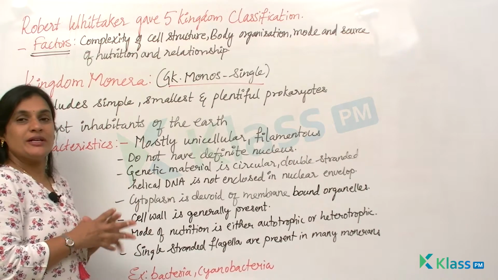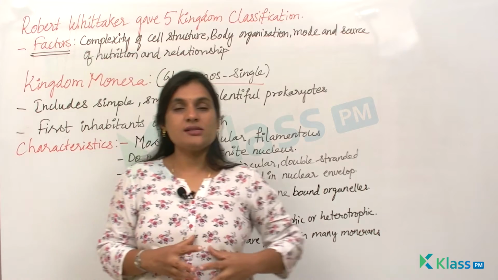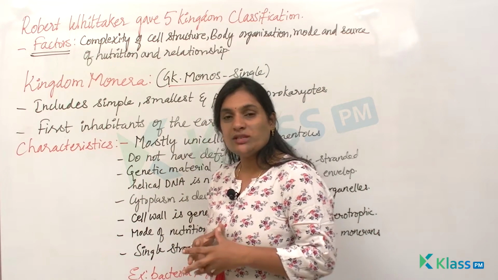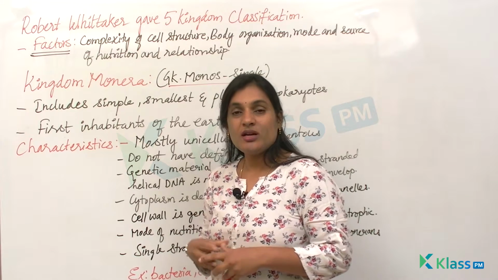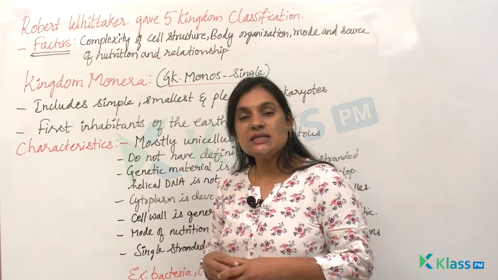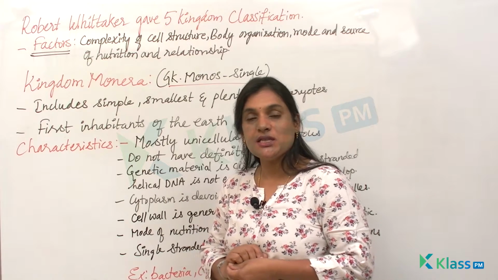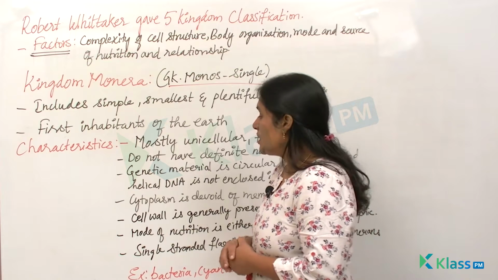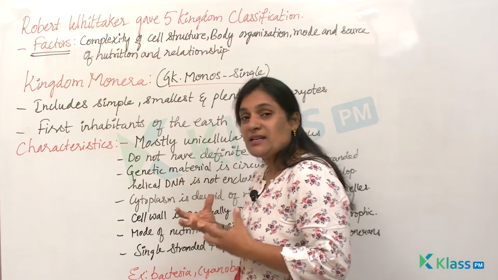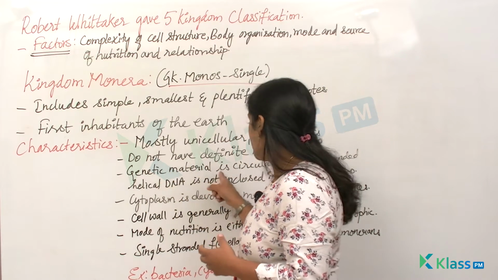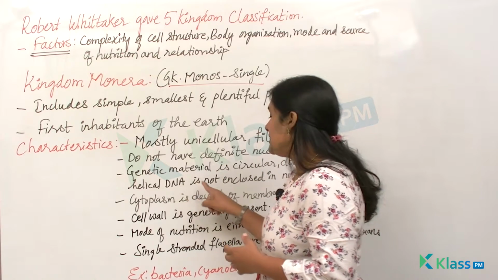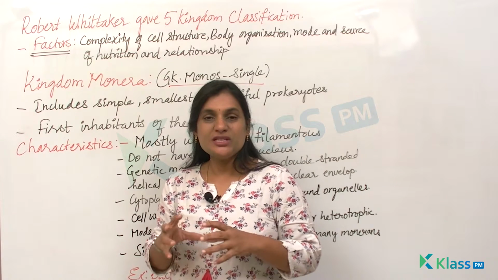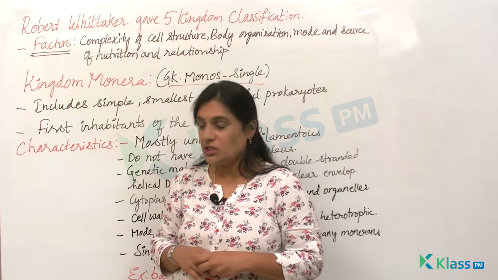So when you just look at the characteristic features of these monerans, you see that mostly these are unicellular, because we know that most of the prokaryotes are unicellular, and they are filamentous. Filamentous in the sense they have thread-like structures which are present in the body, and they do not have a definite nucleus. They don't possess any definite nucleus, and as you know, as there is no definite nucleus, the genetic material, which is circular double-stranded helical DNA, will not be enclosed in any nuclear membrane or envelope. You see that they are present in the form of a nucleoid, right?